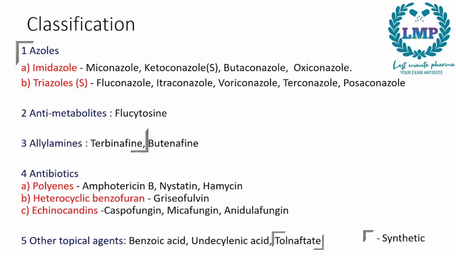Now if the classification is based on the source, that is whether it's natural or synthetic, we will have this. The gray color caps which you can see over here indicate the synthetic compounds. So azoles, antimetabolites, and in allylamines, terbinafine. All these are synthetic along with tolnaftate among the other topical agents, and all the natural ones include butenafine. Then in polyenes we have amphotericin B, nystatin, hamycin. Heterocyclic benzofuran we have griseofulvin. Echinocandins we have caspofungin, micafungin, and anidulafungin. And in other topical agents we have benzoic acid and undecylenic acid.